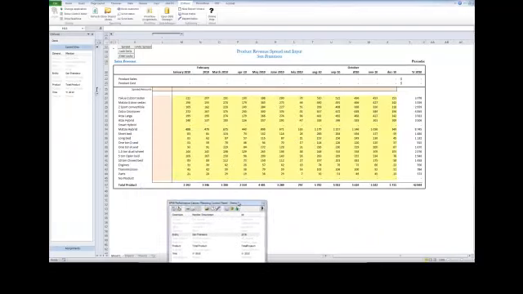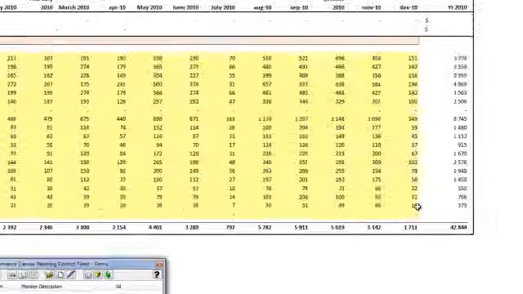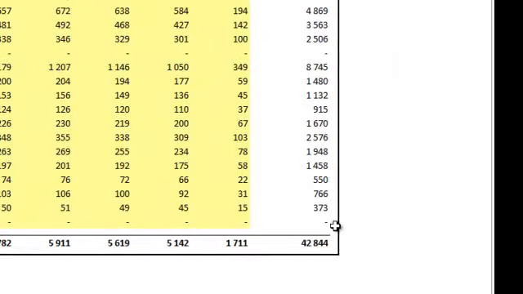And now we're on the San Francisco Regional Sales Managers board. Now we can see here that 42,844 is our target for this area for the year. Now it's very important to remember that number because that's our target. So I suggest either writing it down or remembering it.